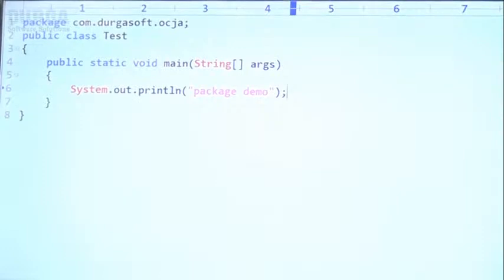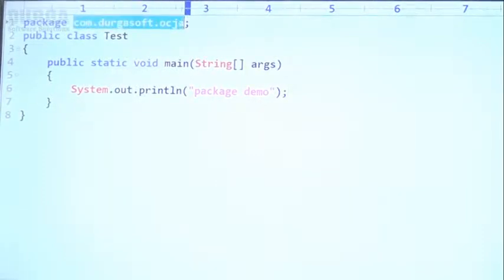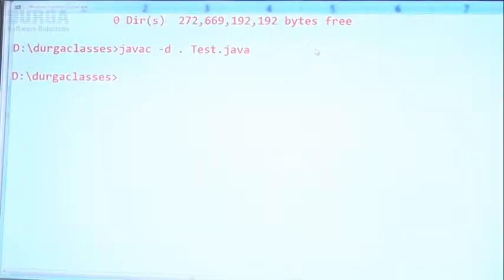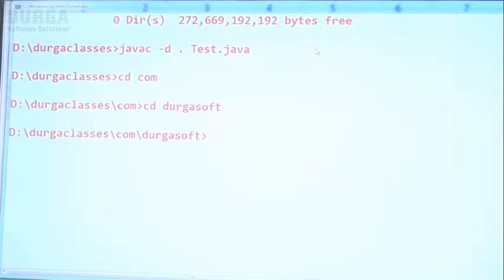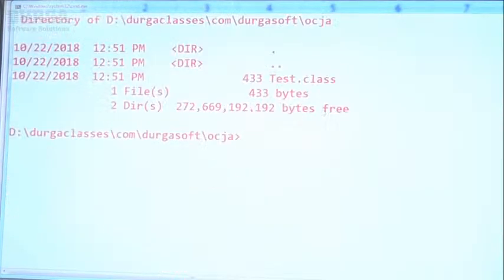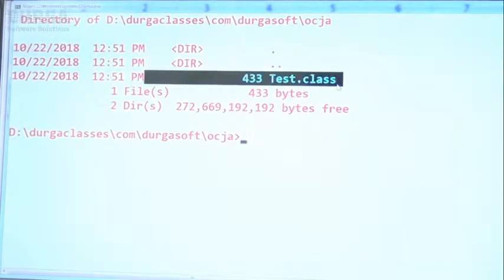In our current working directory, com will be there, Durgasoft will be there, inside it ocja will be there, and in that ocja the Test.class file will be placed. Now cd com, cd Durgasoft, cd ocja. In that, if you observe, Test.class file is there by default.